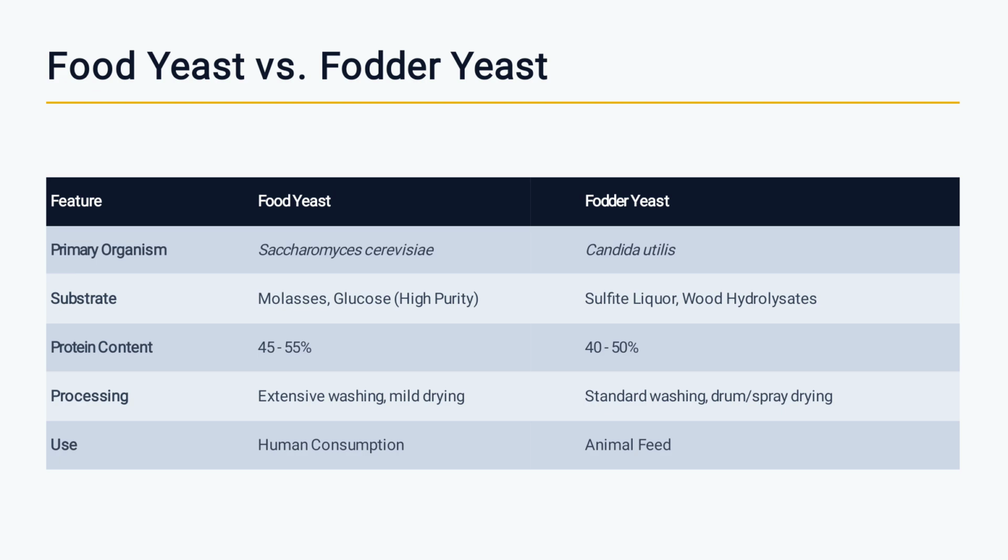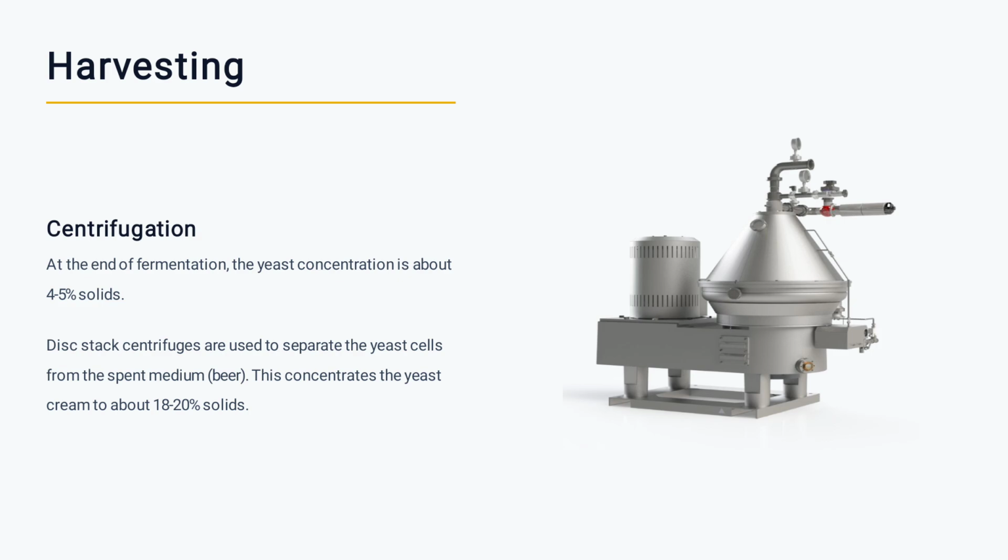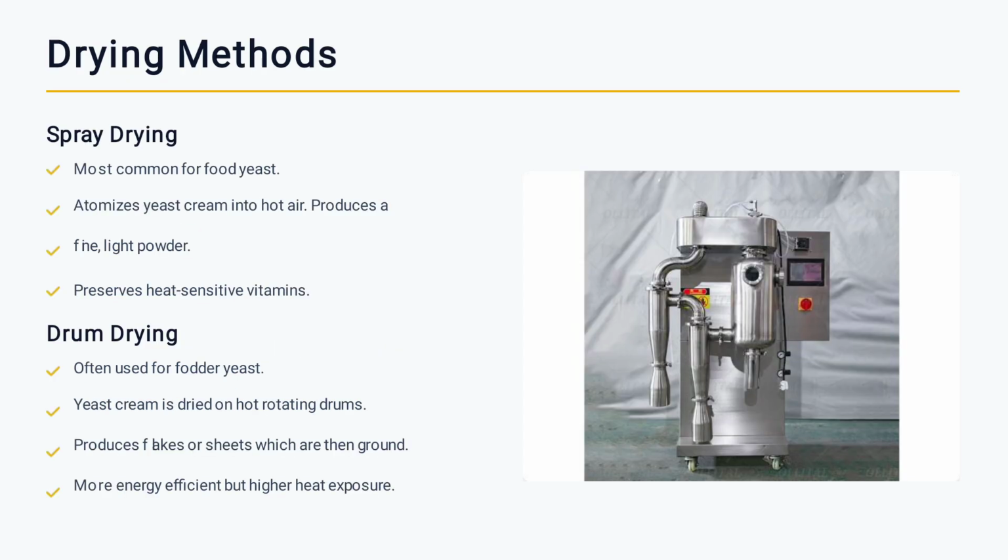Processing: food yeast, extensive washing and mild drying. Processing: fodder yeast, standardized washing, drum or spray drying. Uses: food yeast for human consumption, fodder yeast for animal feeds. Harvesting: centrifugation. At the end of the fermentation, the yeast concentration is about 4 to 5% solids. Centrifuges are used to separate the yeast cells from the spent medium. This concentrates the yeast cream to about 18 to 20% solids.